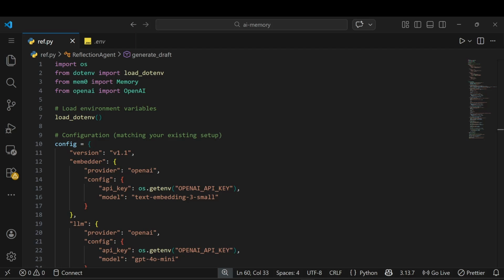How can we fix it? We will create a reflection agent. Basically, we are going to give our reflection agent long-term memory using Mem0. We already used Mem0, we have our Mem0 setup, and we also have our graph database, Neo4j.